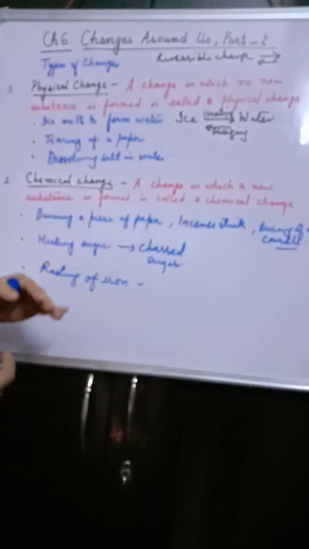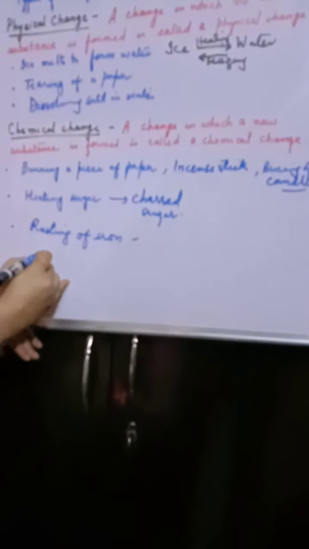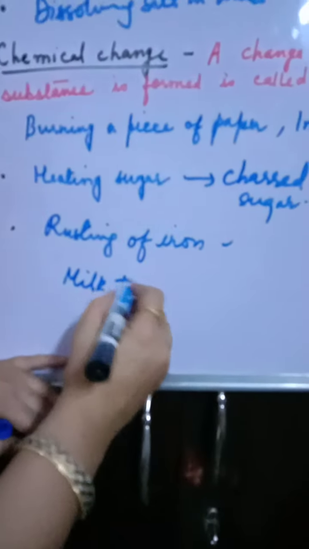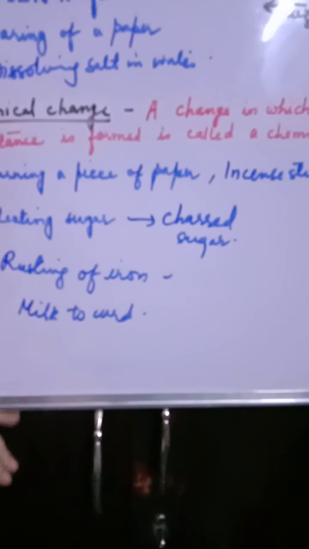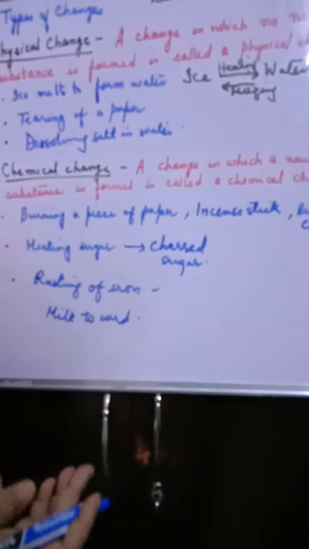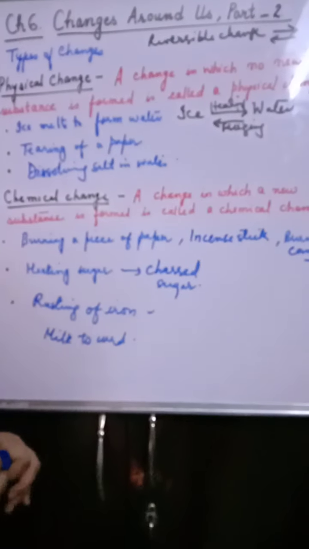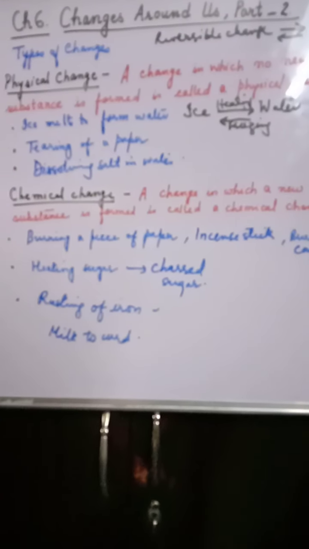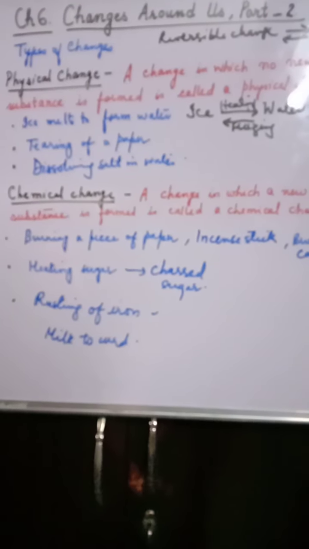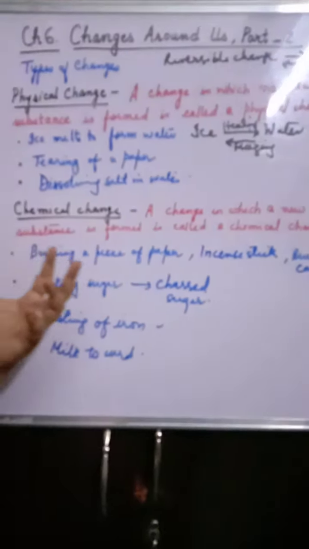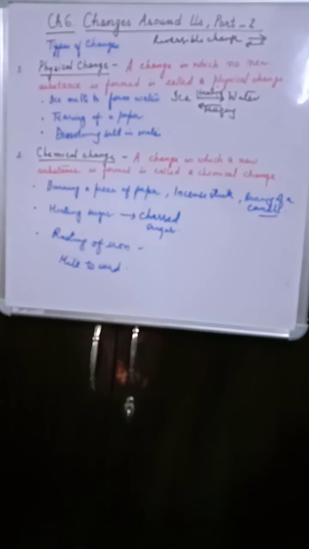So I have taken a few examples. You can also add one more example to it, like changing milk to curd is also an example of a chemical change. Changing milk to paneer is also an example of a chemical change. So in the next video, I will explain one activity that has been given at the last, and it is very interesting also. In part 3, I am going to discuss invisible ink, how it can be made.